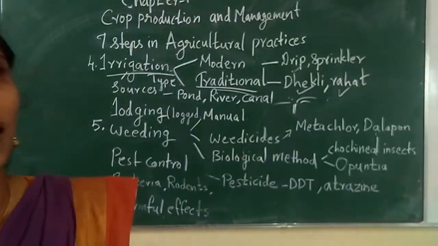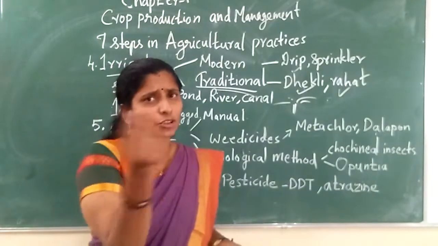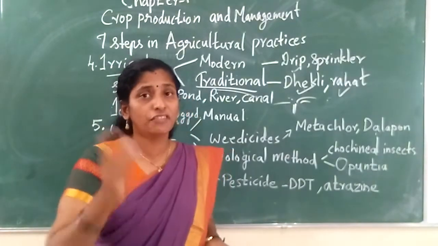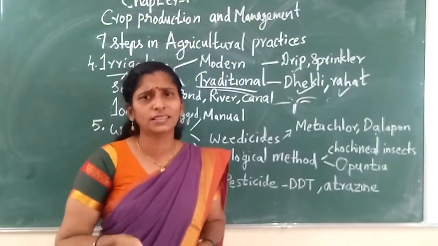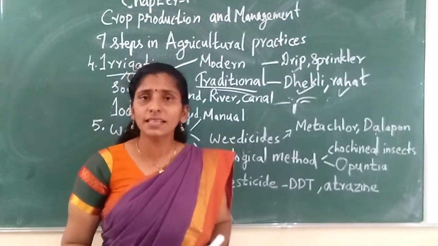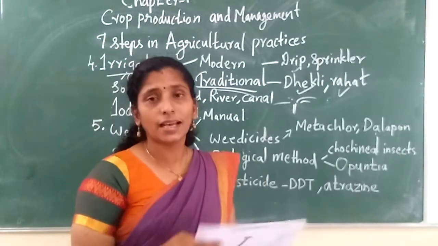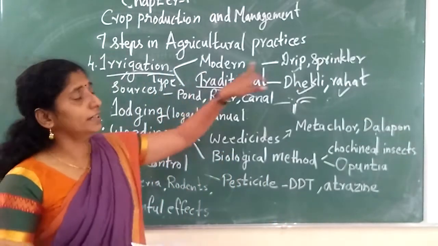And what type of plants need such irrigation? This basin type. I told just one minute before. Which plant needs more water always? It wants to be in water. Yes, rice. So the basin is mainly used for which plants? Rice plants. So these are the different types of modern irrigation.